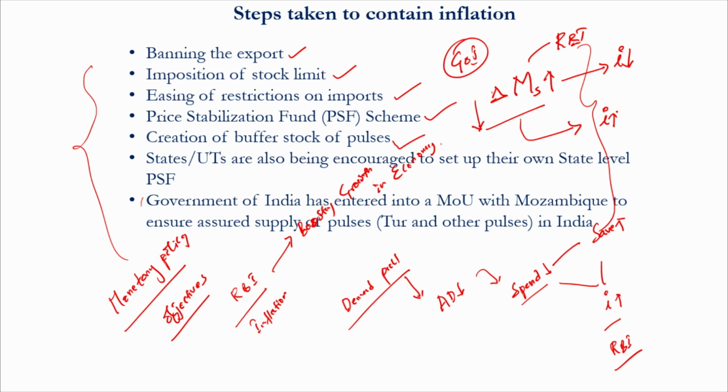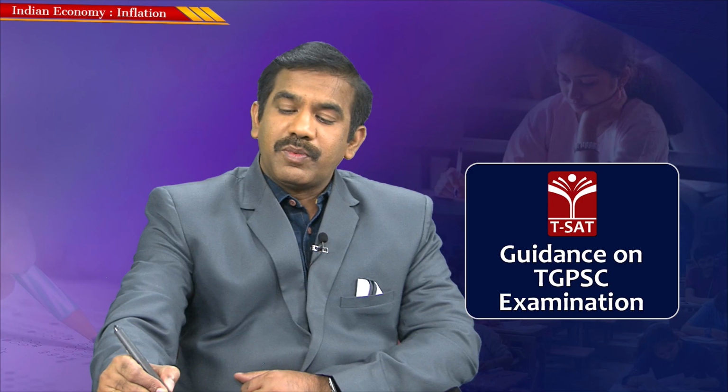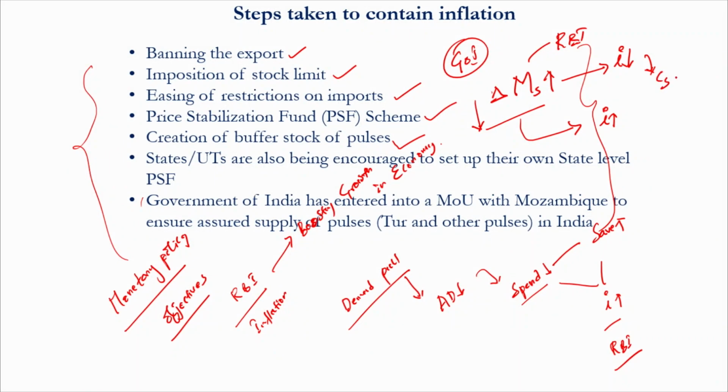And you know the consequences. When interest rates are cheaper, people would be happy to borrow, so the credit offtake would be high. That means credit supply would be high. When RBI decreases the supply of money, thereby increasing interest rates, what happens to the offtake of credit or supply of loans? People would not be interested in taking loans, because at higher interest rates borrowing and spending doesn't make sense. That results in a fall in credit, and as a result a contraction of demand in the economy, whereas in the previous case it results in boosting the demand in the economy.